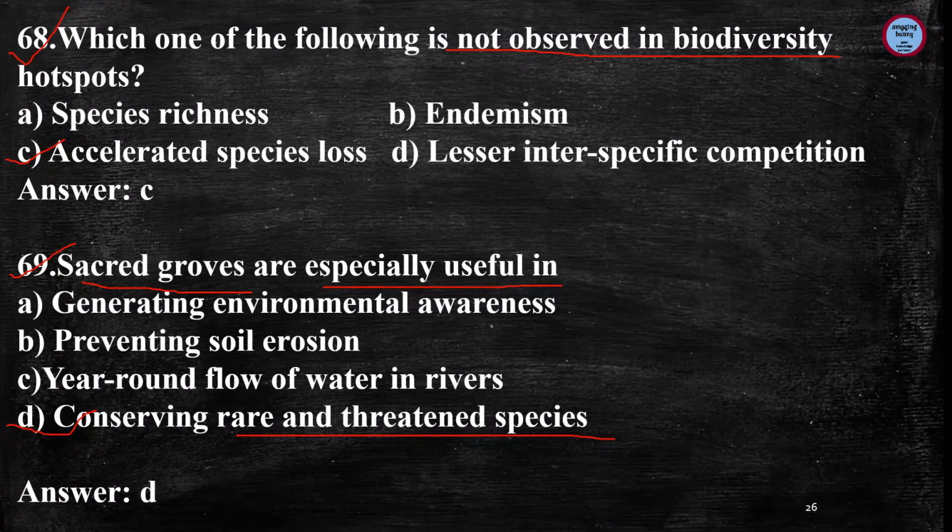Sacred groves help in the protection of many rare, endangered, threatened and endemic species of plants and animals found in a particular area. The process of deforestation is strictly prohibited in the sacred groves by tribals. Hence, we can say the sacred groves are biodiversity rich areas where biodiversity is preserved.